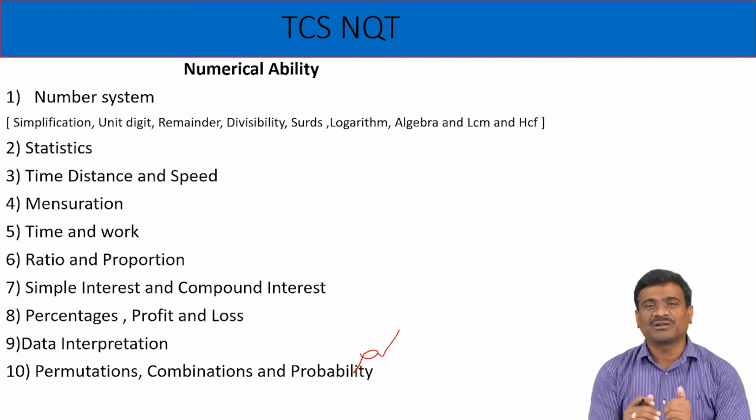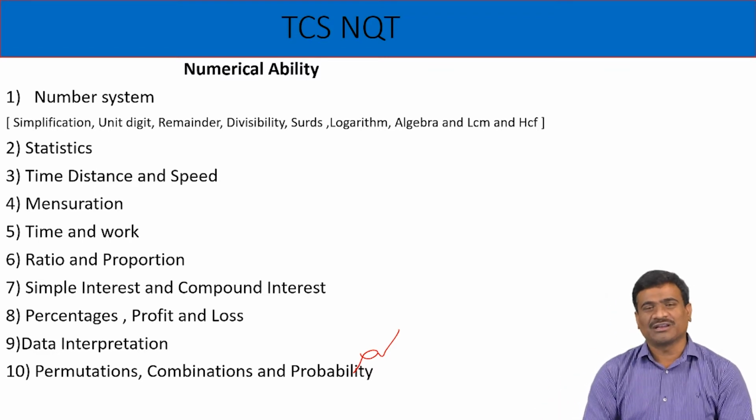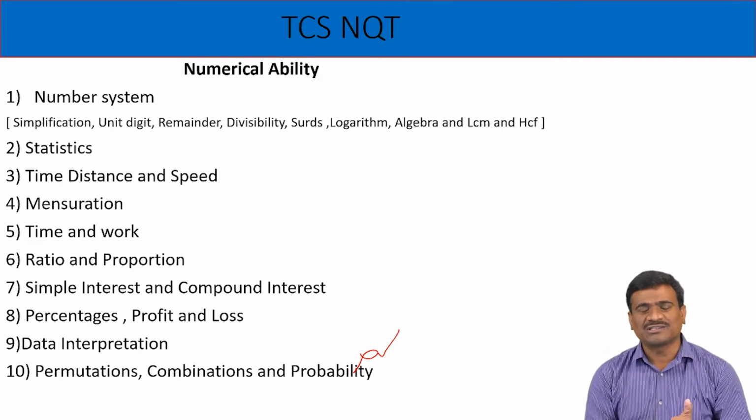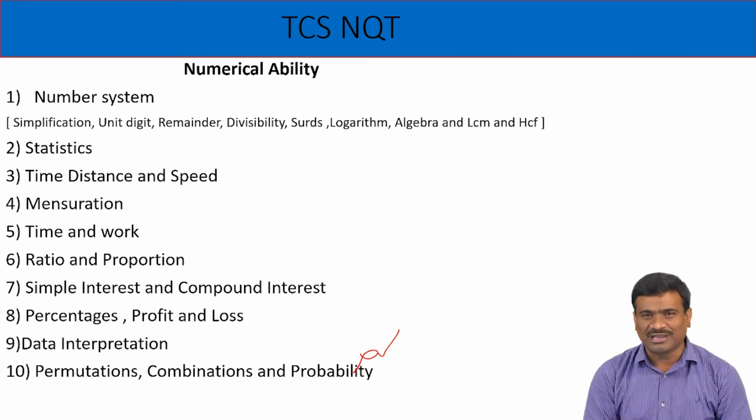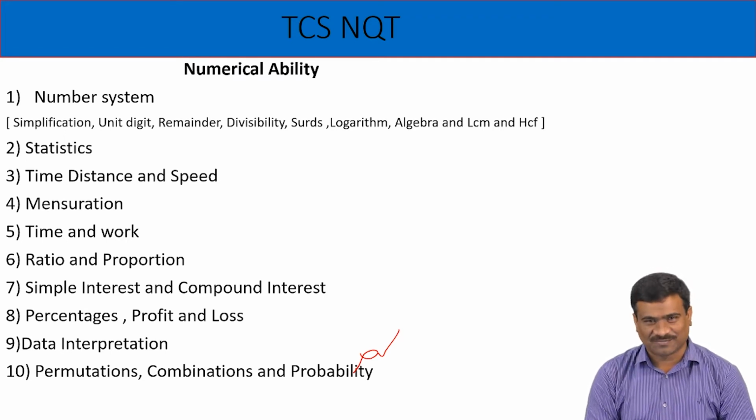No need to prepare the coding part in the foundation section. That module is available only in the advanced section of TCS NQT, that is called the second module. Again, in the second module, quant, reasoning and coding, meaning technical ability, there is no need to prepare the verbal part. You concentrate only on aptitude and technical ability, that is the coding test.